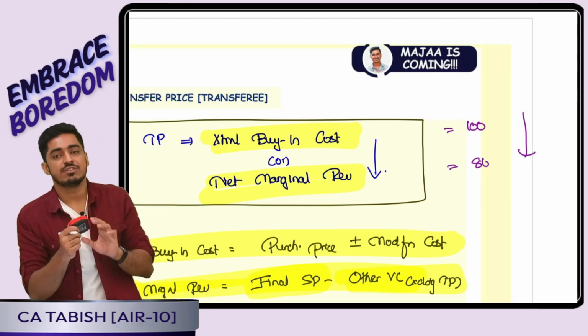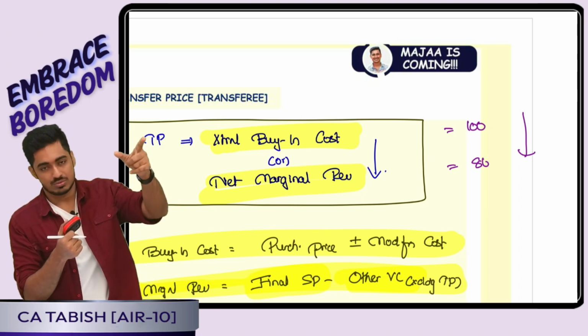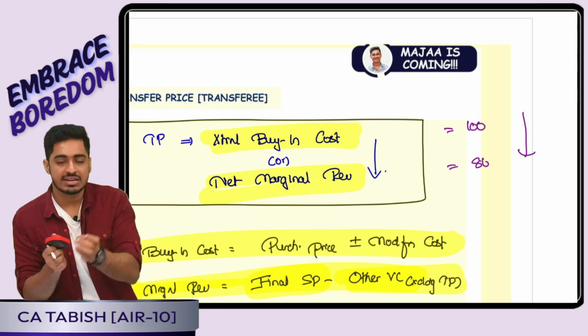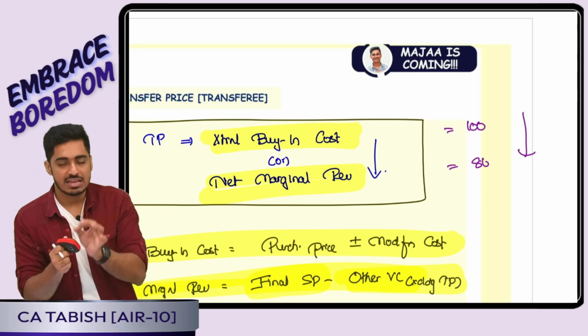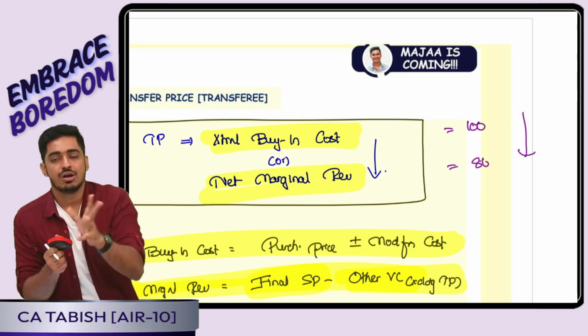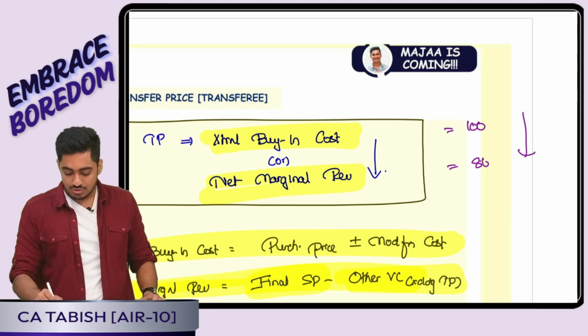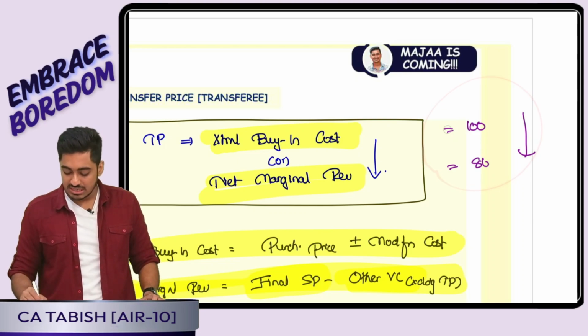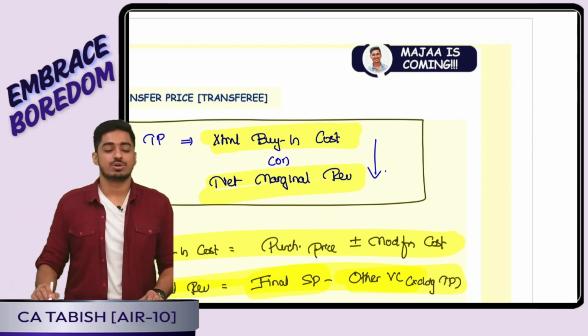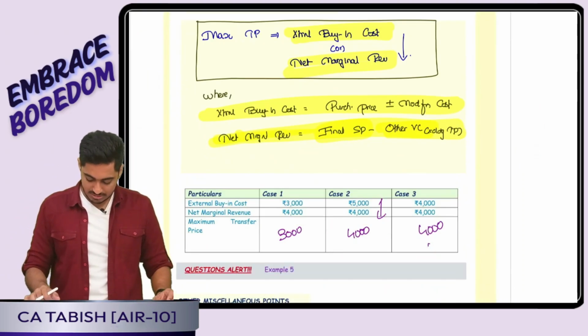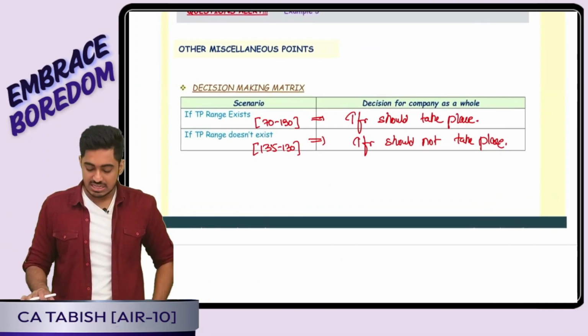Even if the outside supplier gives it to me at 100 rupees, will I buy at 100? No. If I can get it at 80, I will get it at 80, I will produce and sell. Or else I will sit silent. I will not get into the business at all. I don't want to be making a loss. So it is going to be whichever is lower. Is this clear, everyone? External buying cost or net marginal revenue, whichever is lower. Okay, perfect.